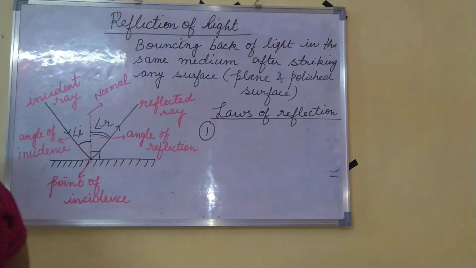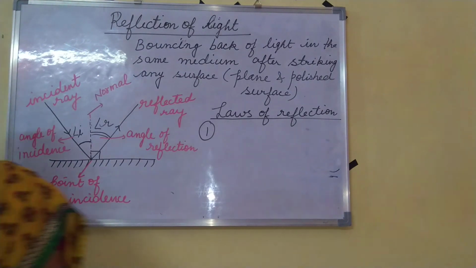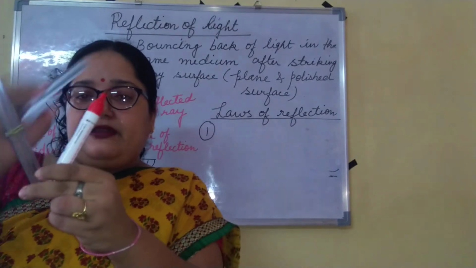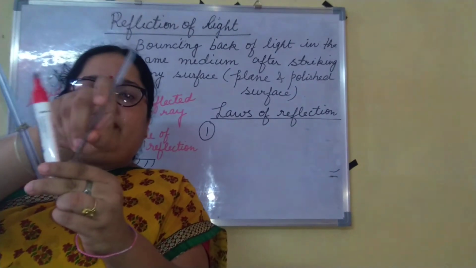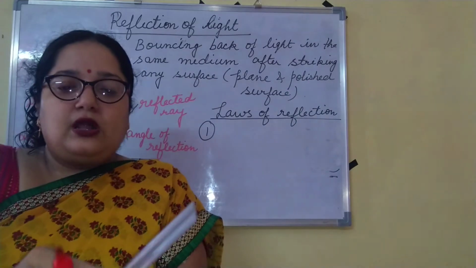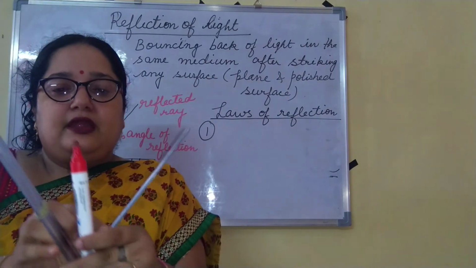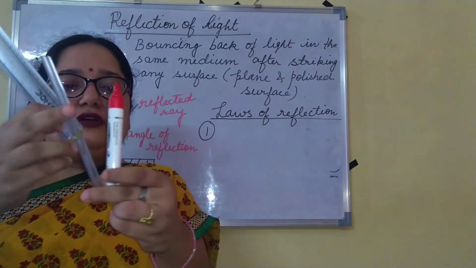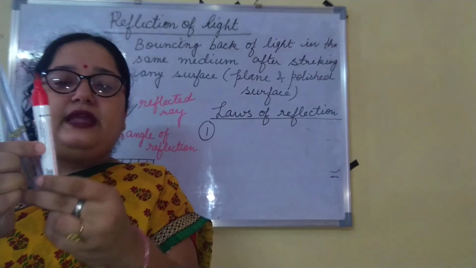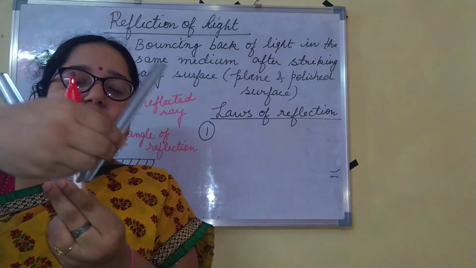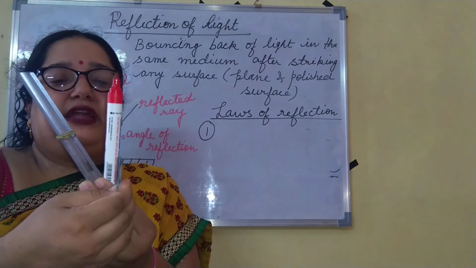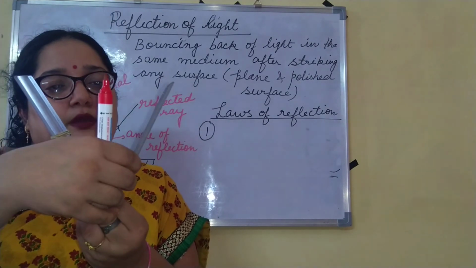Let us take an example. Suppose this is our incident ray, this is normal, and this is the reflected ray. So these all three will lie on the same plane. It is not possible that it is like this, okay. If incident ray and normal are in this plane, then reflected ray will also be in that same plane, okay. It will not move like this, it will be in the same plane.